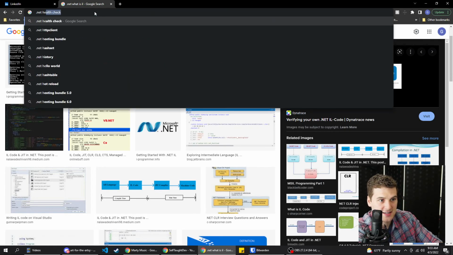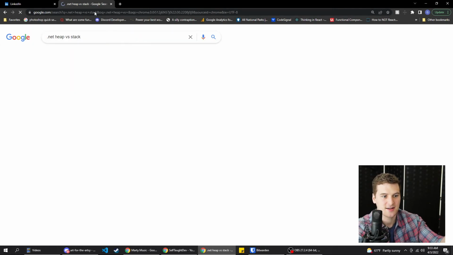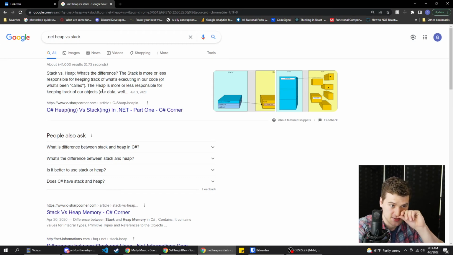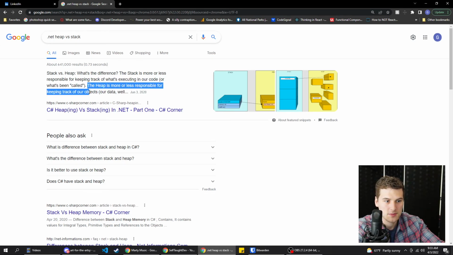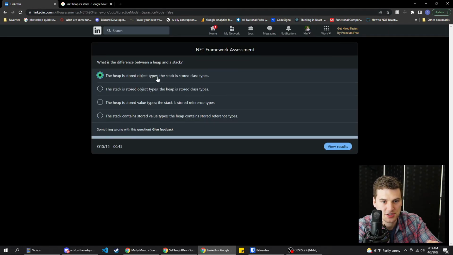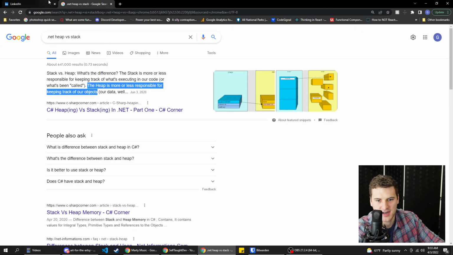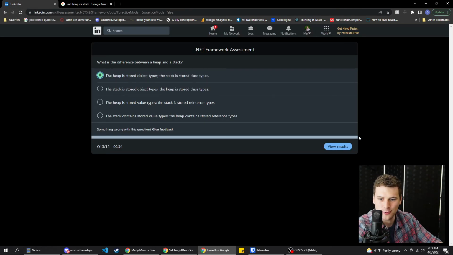Let's do .NET heap versus stack. What's the difference? The stack is more or less responsible for keeping track of what's executed in our code. The heap is responsible for keeping track of objects. Heap stored object types. Yeah, heap stored values contain. I think it's this one, because stored objects, and with the little context we've gleaned from this Google result, we're gonna see how we did now.